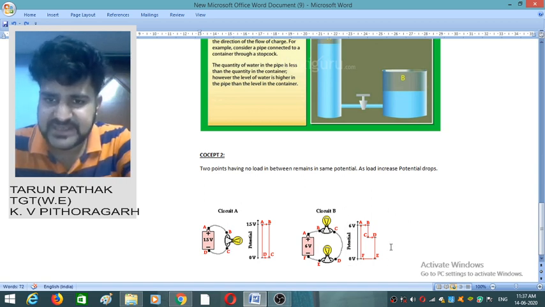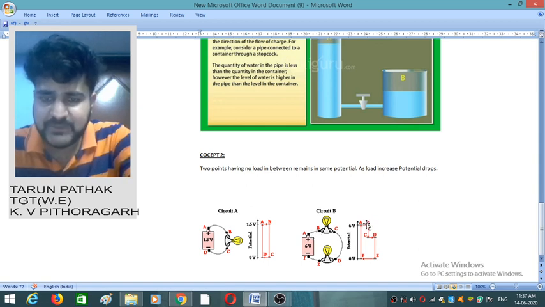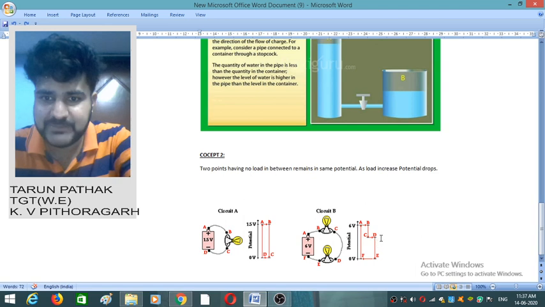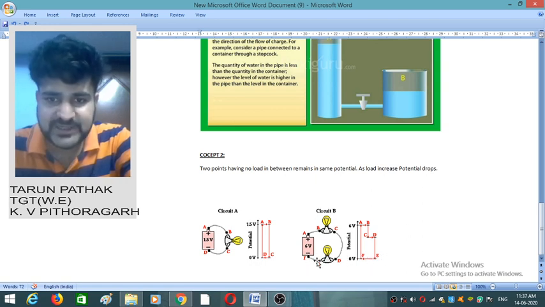So the same thing has been explained here. Point A and point B will be at the same potential, that is 6 volt. Point C and point D will be at the same potential because no load has been connected between them. Point F and point E will have the same potential because no load has been connected between them.